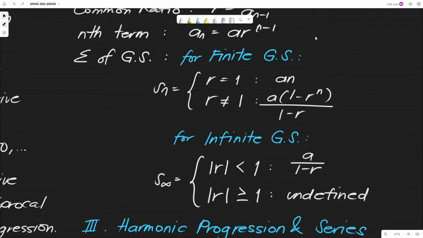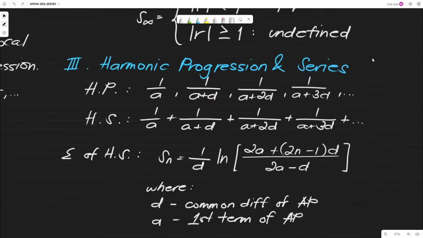And if the absolute value of R is greater than or equal to 1, the sum of the infinite geometric series is undefined, meaning it does not exist. Why? Because it will diverge to infinity. If it is less than 1, it will converge to a certain value, which is the sum of the infinite geometric series. But if the absolute value of the common ratio is greater than 1, it just keeps growing up to infinity, so we cannot define it. That is why it is undefined. Then we have our third one.